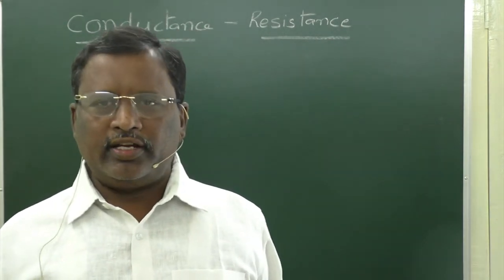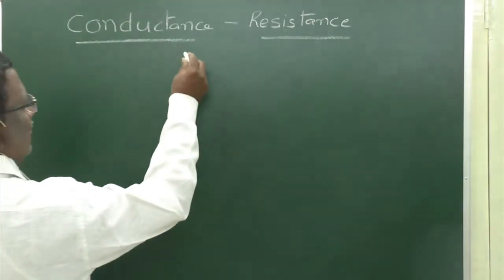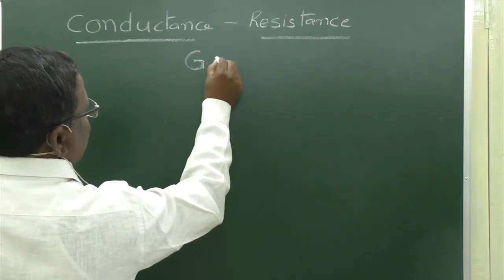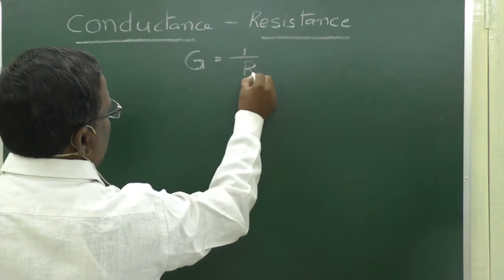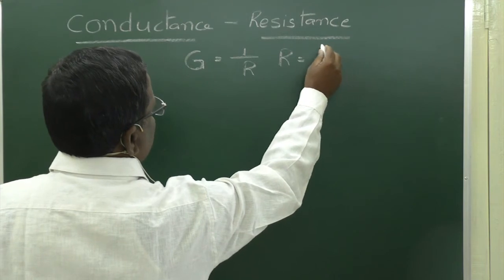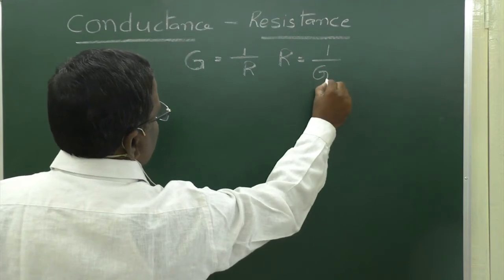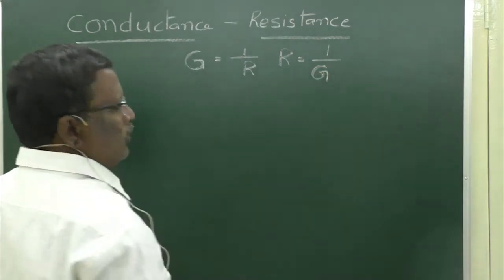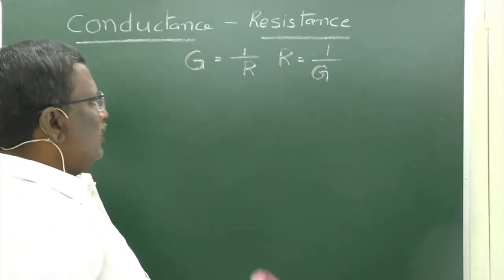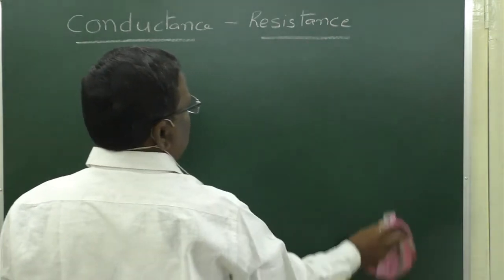Measurement of resistance and conductance. Conductance and resistance are the two properties. If you know the conductance, its resistance will be 1 by R, or if you know the resistance, the inverse of it will be its conductance, that is G is equal to 1 by R or R is equal to 1 by G. That means if you are able to know one, the inverse of it gives the other. Now in your physics classes we have a Wheatstone bridge experiment, even in the practicals also we did it.